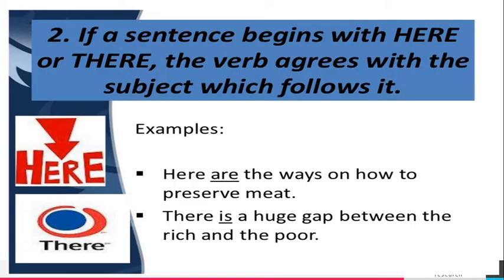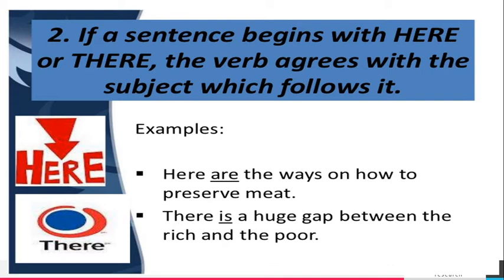If a sentence begins with here or there, the verb agrees with the subject which follows it. Example sentence: here are the ways on how to preserve meat. Here, the word here is not the subject. In this sentence, the subject is the ways. Look at the rule: if a sentence begins with here or there, the verb agrees with the subject which follows it.